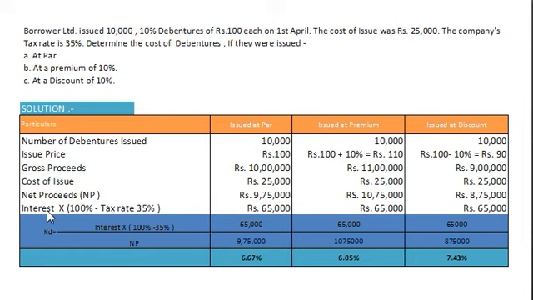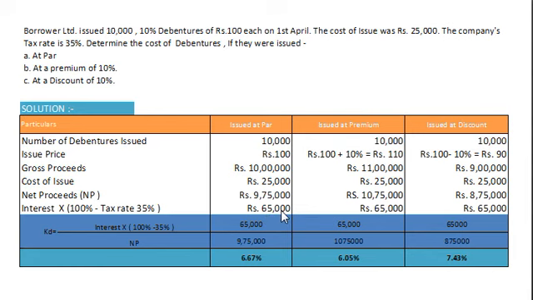Our next point is interest, but interest after tax. To calculate interest after tax, we use the formula interest multiplied by 100 minus tax rate, or very simply, interest minus tax will give you interest after tax. That is 10% of rupees 10 lakh. In the first option, 10% of rupees 10 lakh would be rupees 1 lakh. 1 lakh minus 35% tax, so 1 lakh minus 35,000, here it will be rupees 65,000.